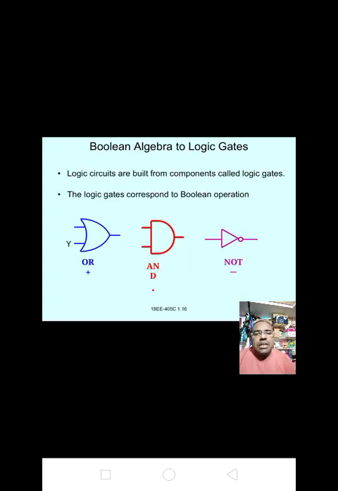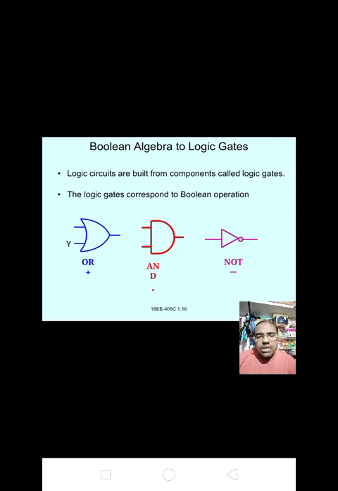Here, Boolean algebra to logic gates. Logic circuits are built from components called logic gates. Logic gates correspond to Boolean operations, that is OR gate, AND gate and NOT gate.